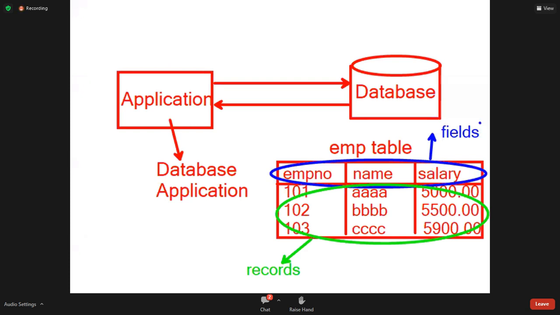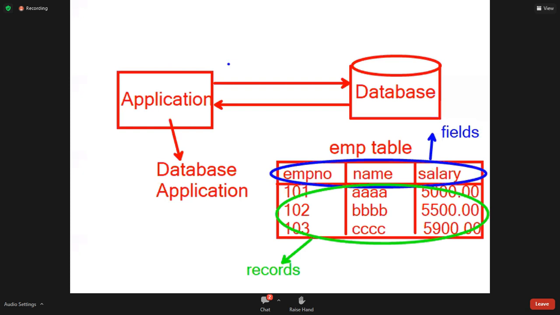That database is accessed by using your application. Just write this one: application, database.